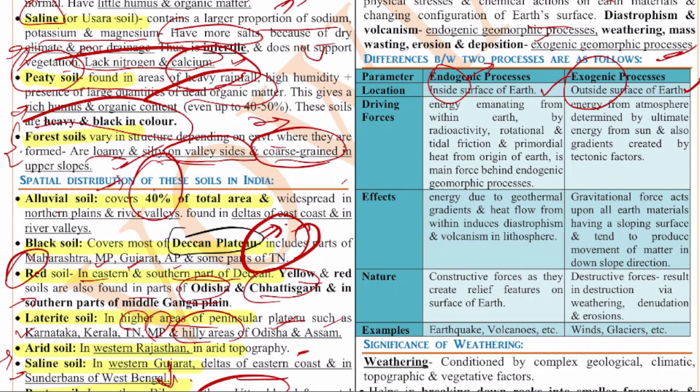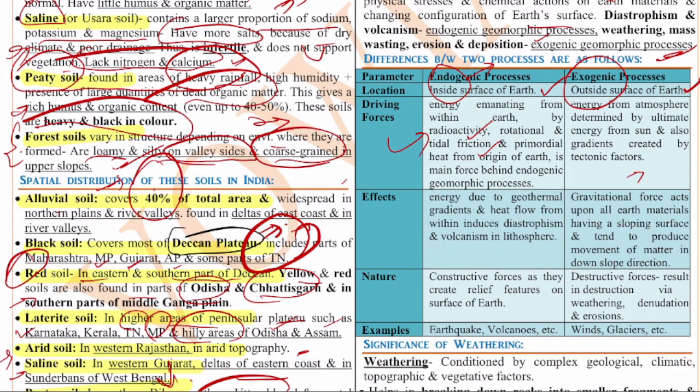If you see the driving force of this endogenic process, the driving force basically is the volcanism, the rotational motion of the earth, the radioactivity, the tidal frictions, and the inside heat of the earth. All of these things, the pressure, heat, temperatures inside, play a major role for the interior process, for the endogenic process. But if you see the exogenic, the physical factors like wind and the sun play a major role. That is called exogenic.